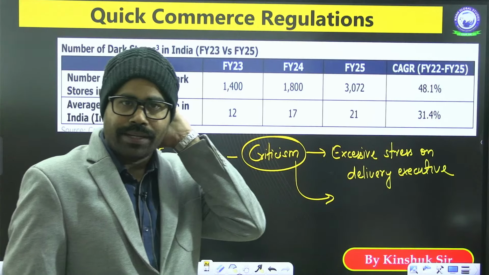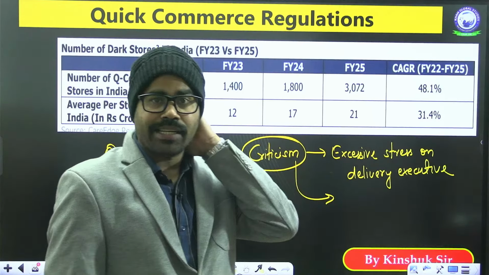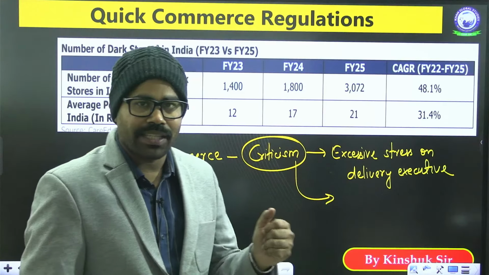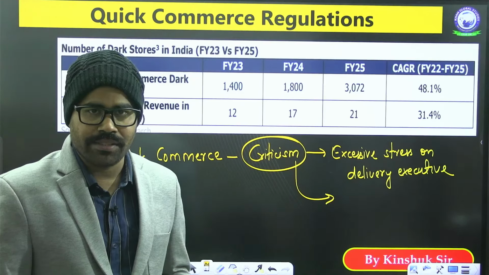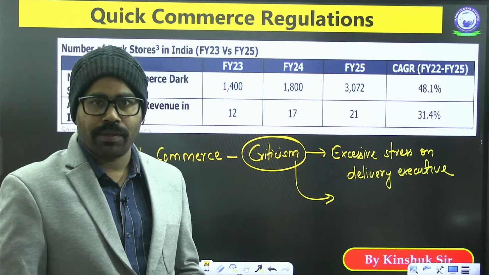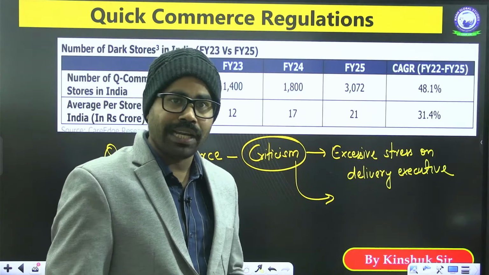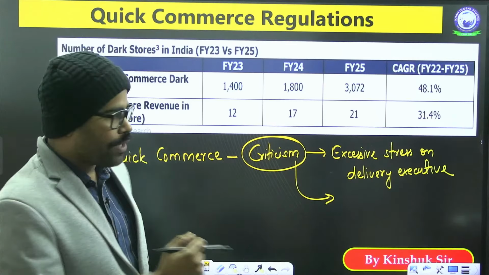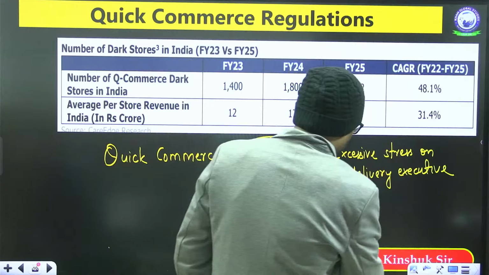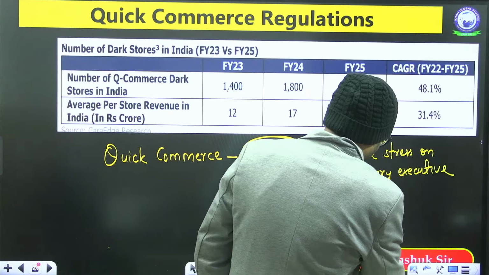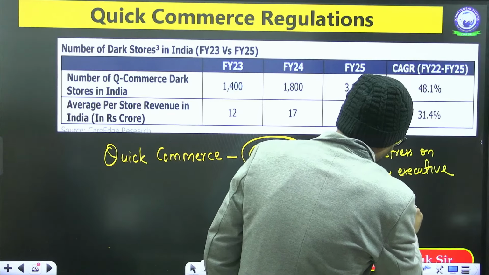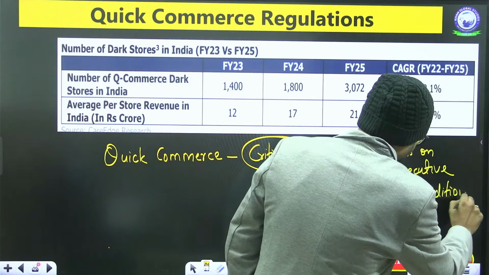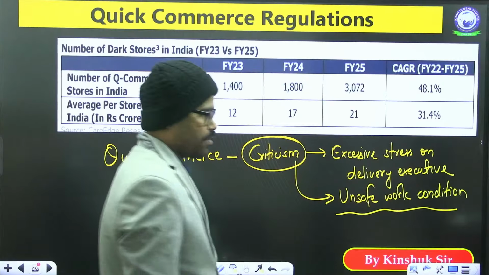They are often driving fast, driving in a rash manner. This is something which has been seen with quick commerce delivery persons, because they have a pressure to deliver in 10 minutes or 5 minutes or 7 minutes. So what we see is an unsafe work condition for quick commerce delivery persons.